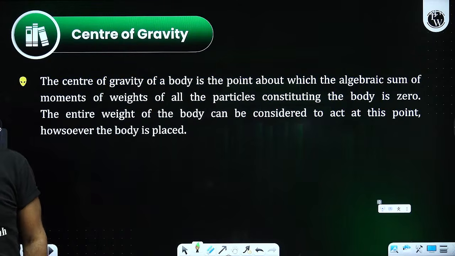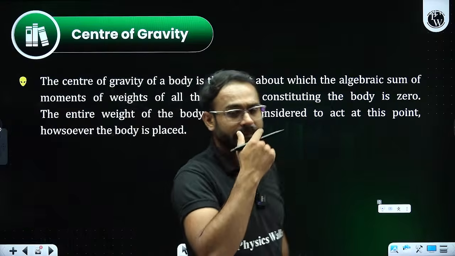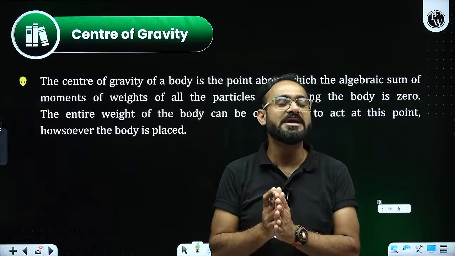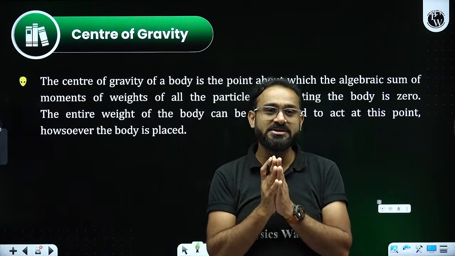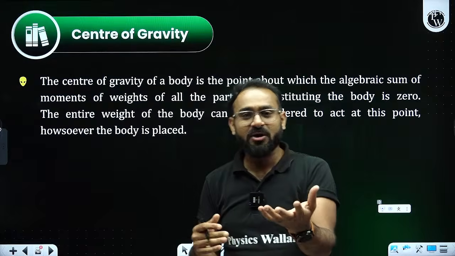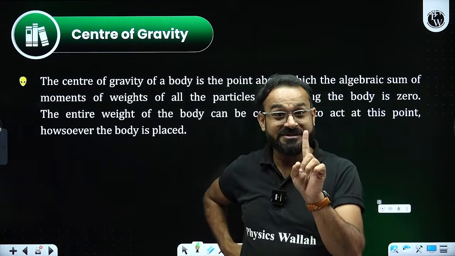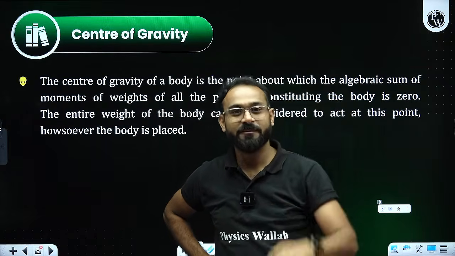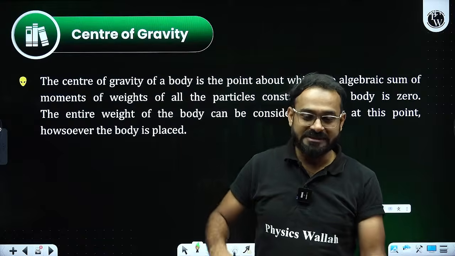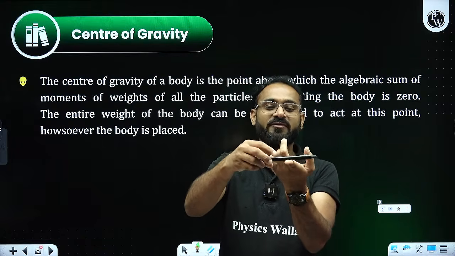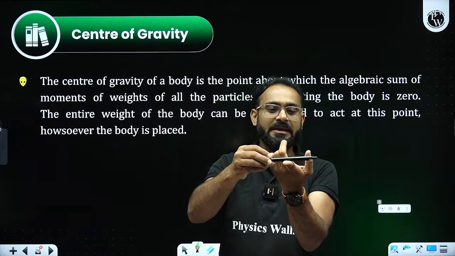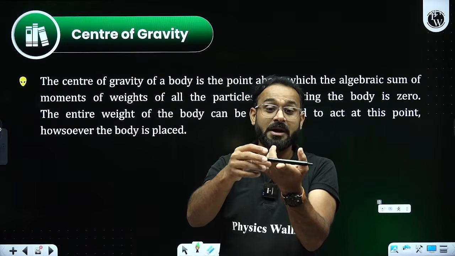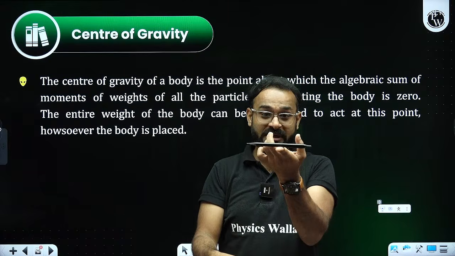For now, we need to understand what center of gravity is. Not so many questions have been asked even in the board examination, but yes, there is a concept that we need to understand. Center of gravity. First thing, it will not always be at the center of the object. For example, if I see this object, the center of gravity may lie not exactly at the center, maybe at some other point. Look at this pen. This is balanced.